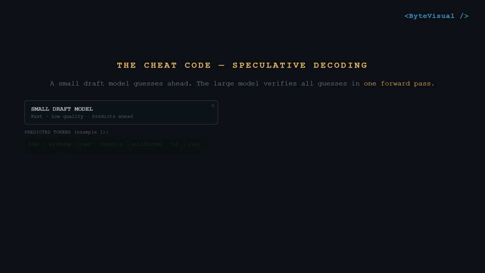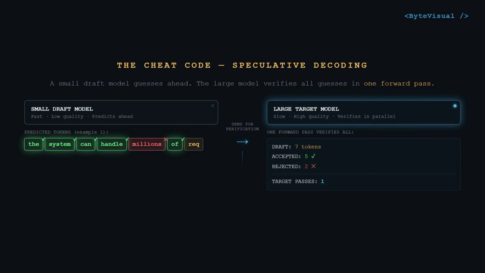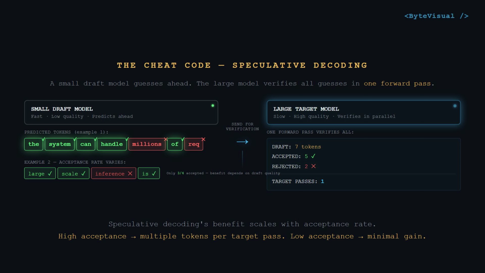But token generation still has a sequential bottleneck. So here's a clever trick, speculative decoding. A smaller draft model quickly guesses several upcoming tokens. The larger model then verifies those guesses in parallel. Correct guesses are accepted, wrong ones are rejected.